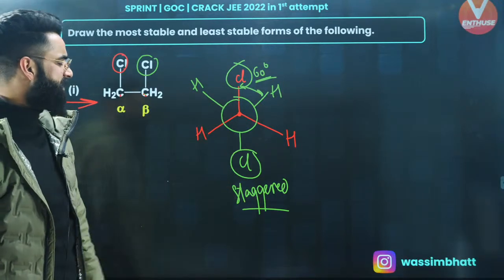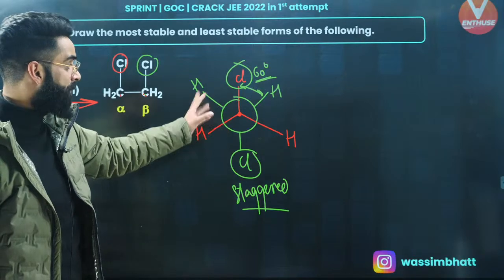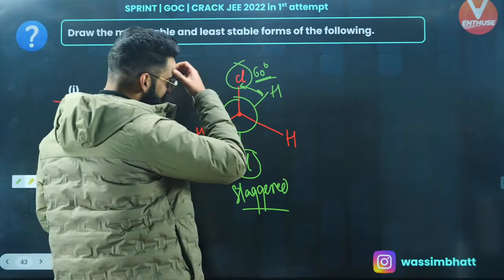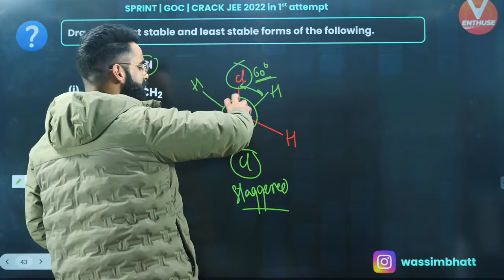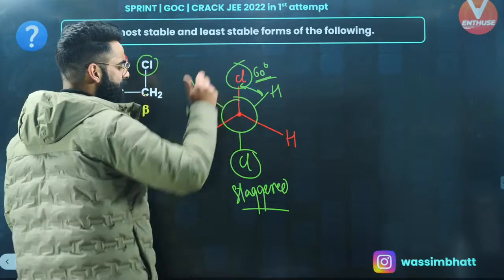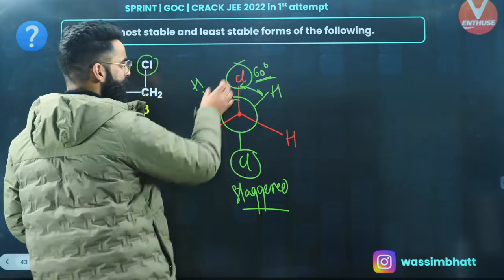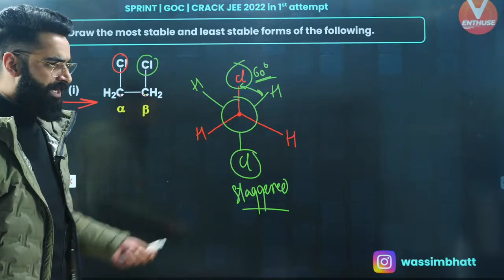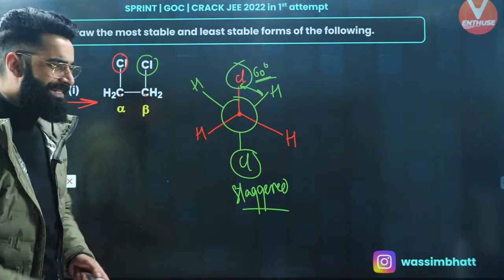Which one is the minimum stable among all? Which one is going to be the minimum stable conformation of this one? What I'll be doing exactly is rotating this circle 180 degrees. If I rotate this circle 180 degrees, this chlorine will come exactly on the top, right? That is going to be the eclipsed form, which is going to be its least stable.